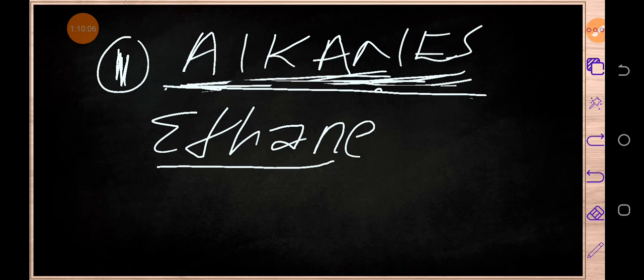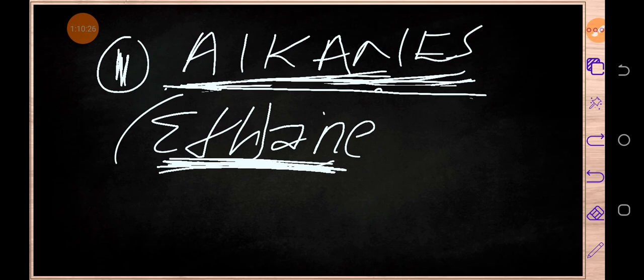So now, how do we write the chemical formula of ethane? What we're going to consider first is the what? The prefix. Because we already know that this member belongs to which group or family? Alkanes, because of this ANE. So we even know the general formula which we are going to use.